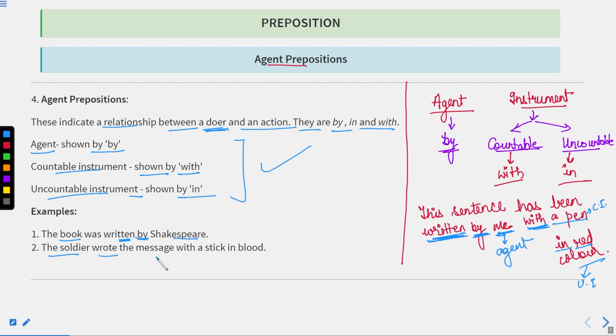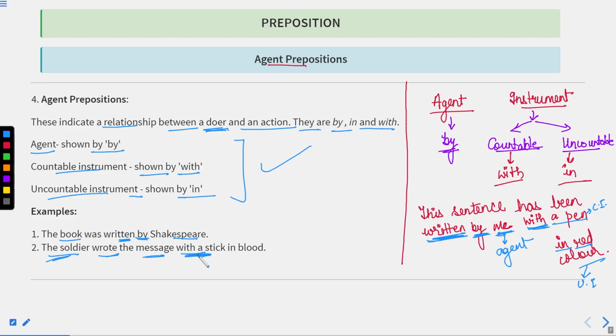Now, another part. The soldier wrote the message with a stick. Now here, obviously the soldier wrote the message. Here the soldier is the subject, so we need not write "by". Okay, it is not the object. Now "wrote the message", okay, this is a transitive verb. Now, this message has been written with a stick.